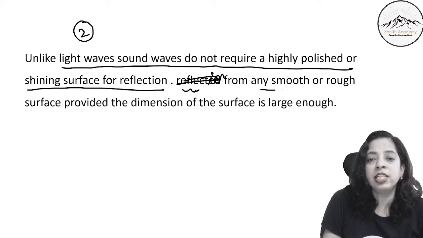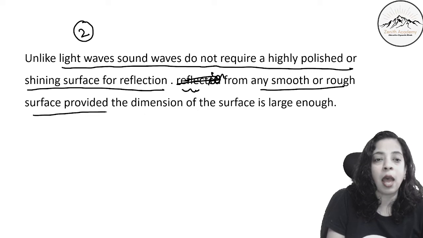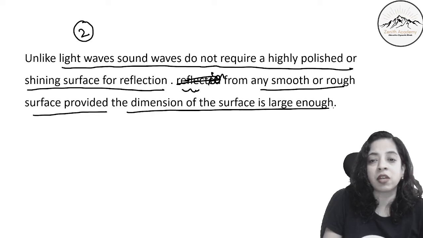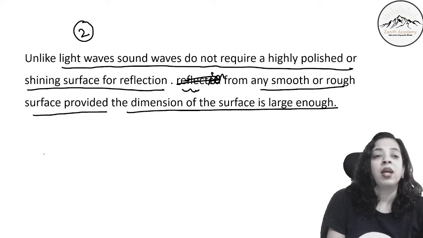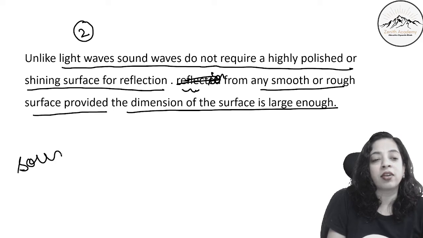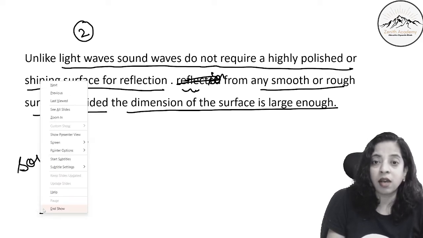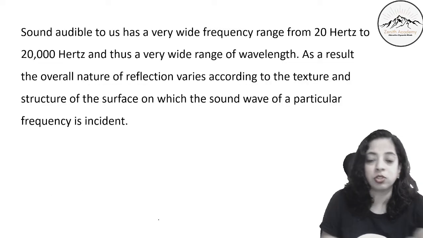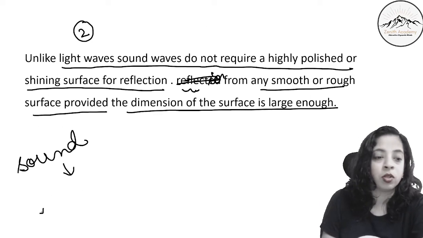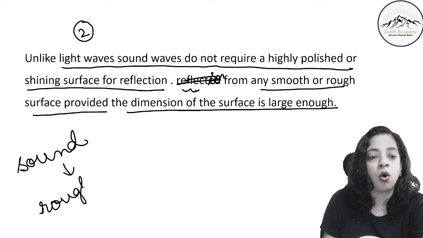Reflection from any smooth or rough surface happens provided that the dimension of the surface is large enough. So sound waves can get reflected through a rough surface also or a smooth surface also, both rough or smooth.